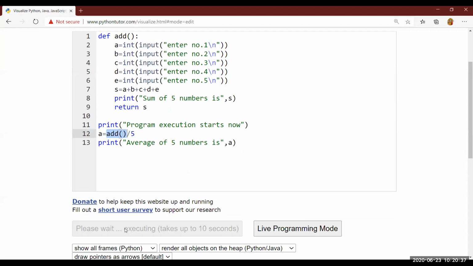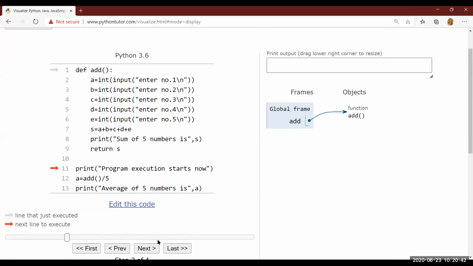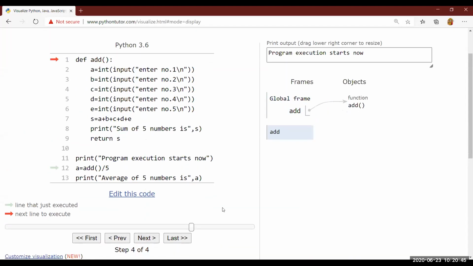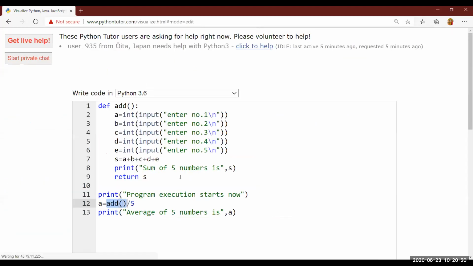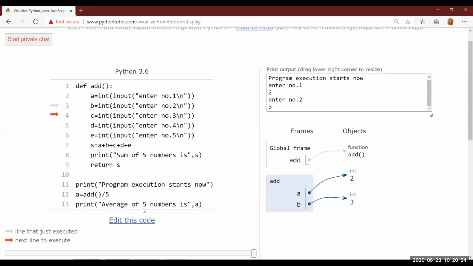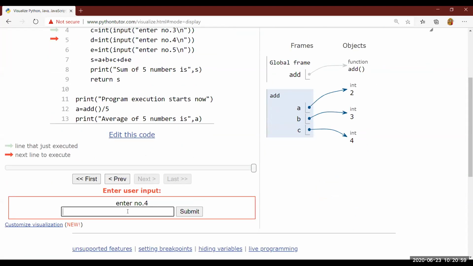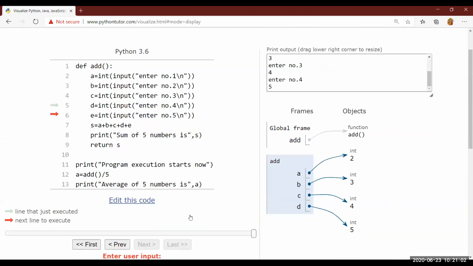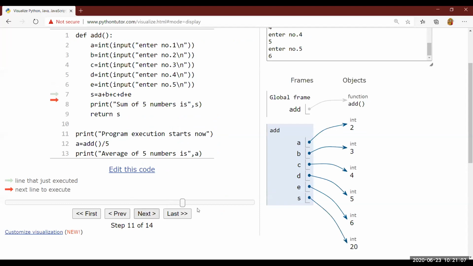Let me just visualize execution quickly so that you can remember. Click on next. Fine. Next. Program execution starts. Next. Now let me enter a number. Suppose 2. Submit. Now let me enter 3. Submit. Quickly I'll be entering 4. Submit. Then 5. Submit. Okay. Now 6. Submit. Fine. Next line will be executed. S is stored. Print. Fine. Return S. Return value 20.